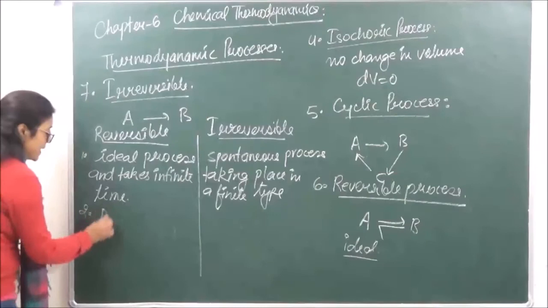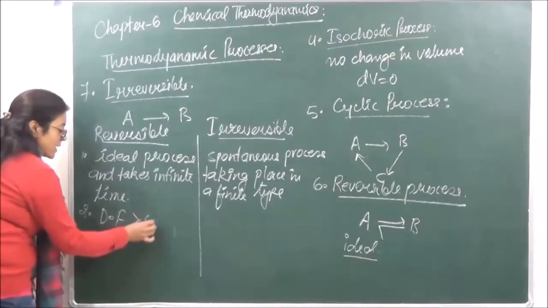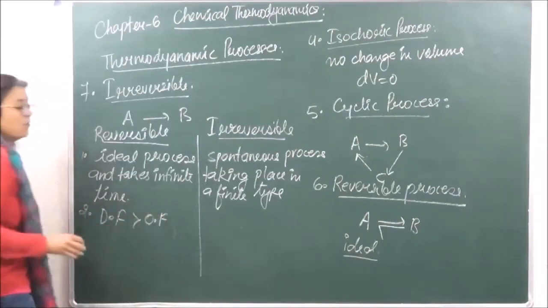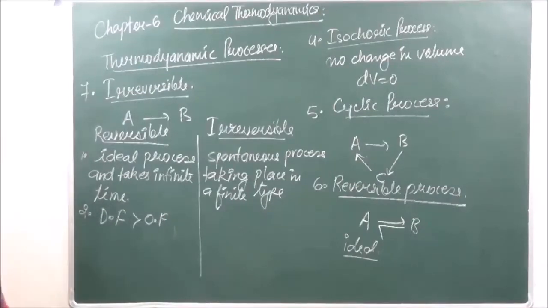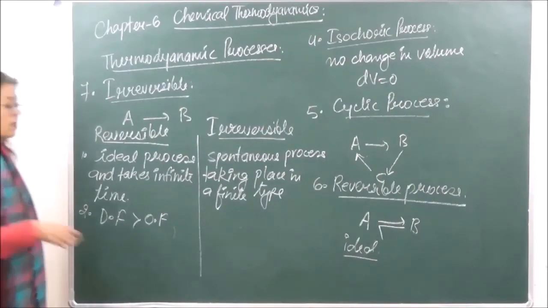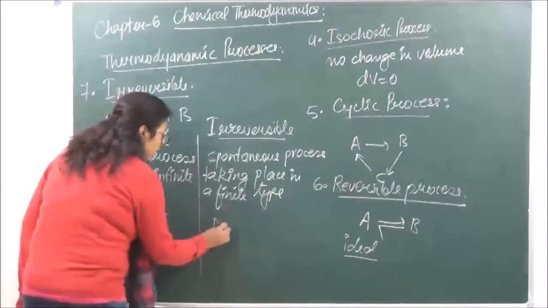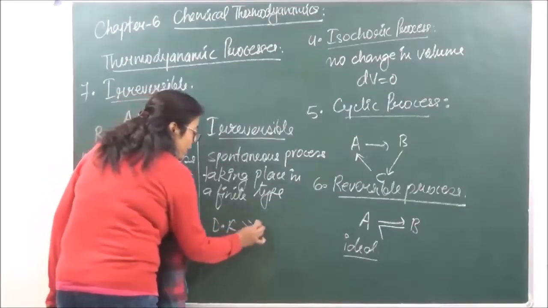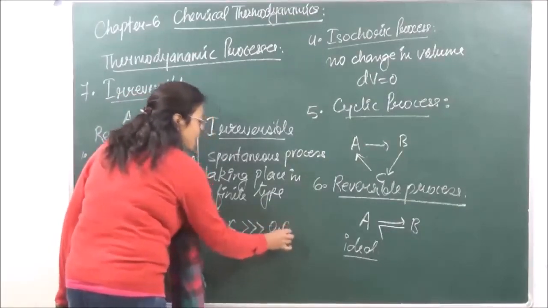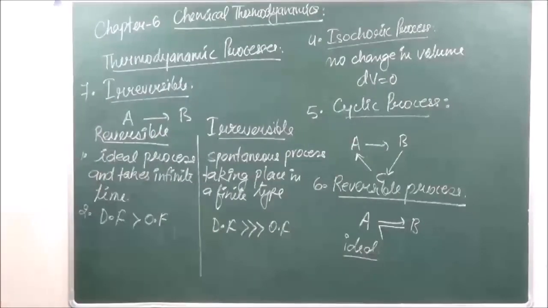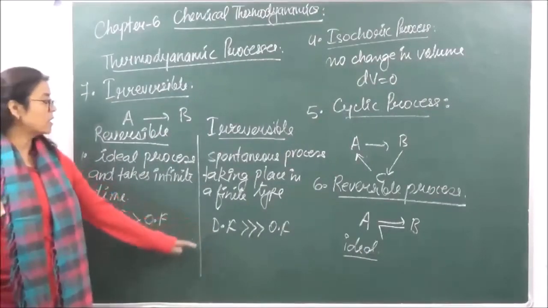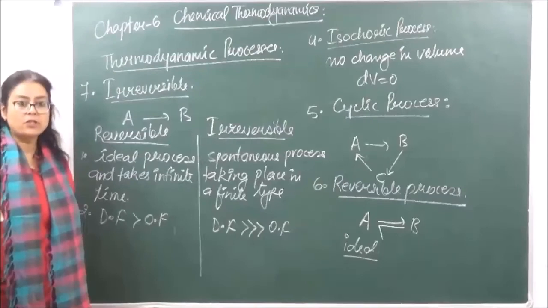So we are saying that driving force is greater than opposing force in a reversible direction. Right? But the difference between the two is very, very less. Infinitesimally small difference between the driving force and the opposing force. But over here, the driving force is going to be much, much greater than the opposing force, such that the reaction cannot come back to the reverse direction.